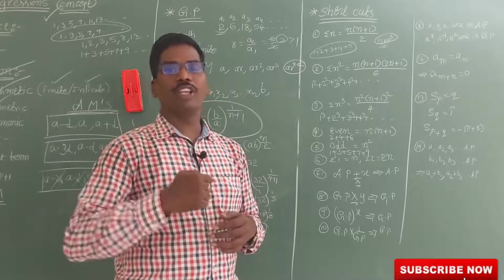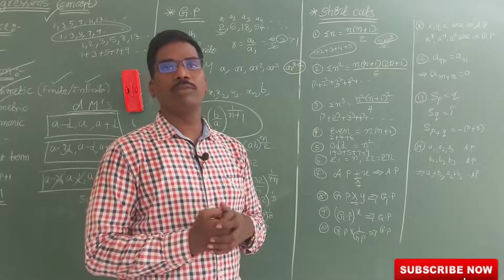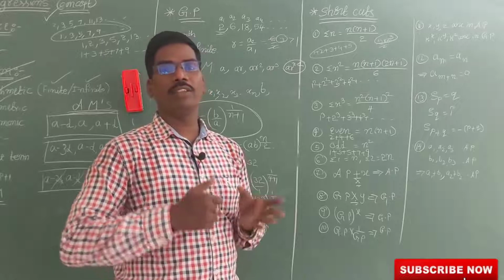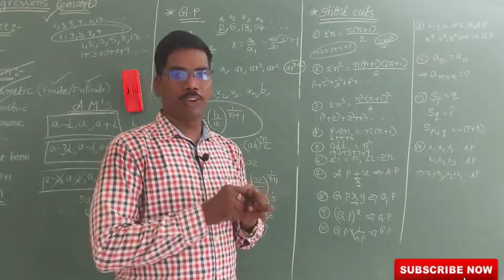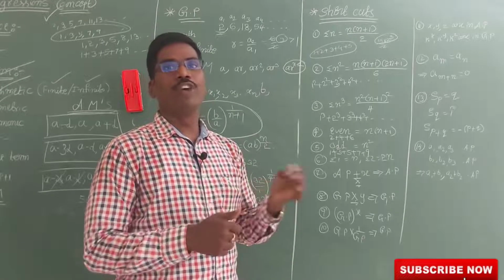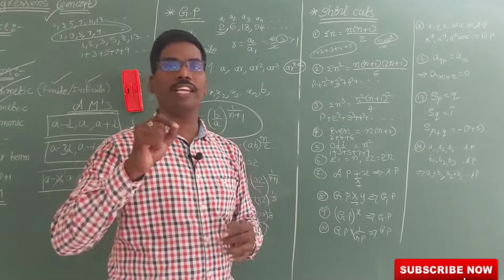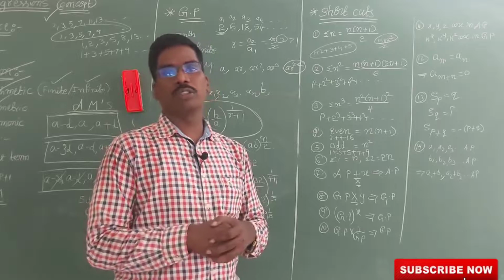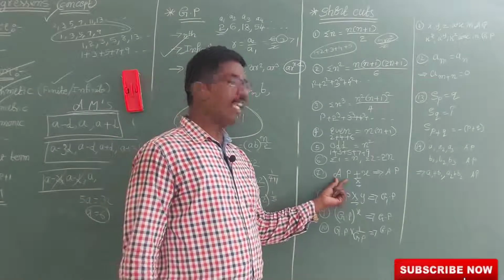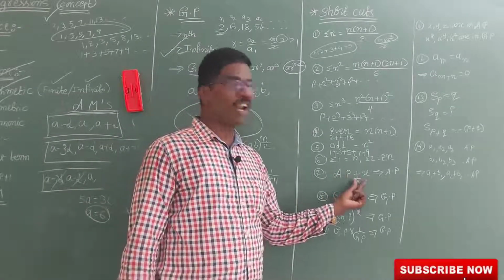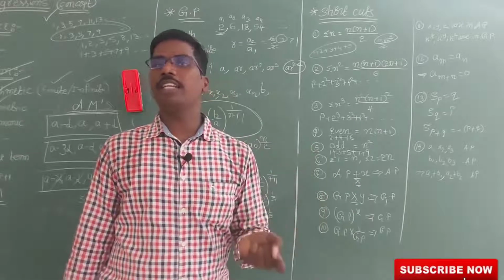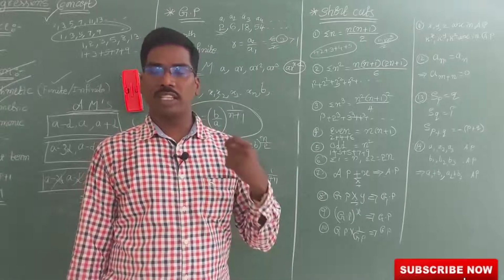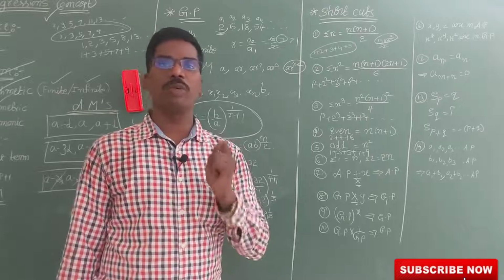If I add 3 to each and every term, then what will I get? 4, 5, 6, 7, 8. This is also an arithmetic progression. Again, if I take any arithmetic progression and subtract a fixed number, then the resulting sequence is also an arithmetic progression.